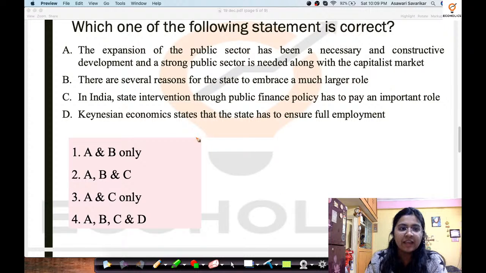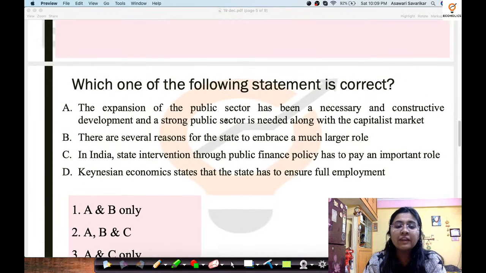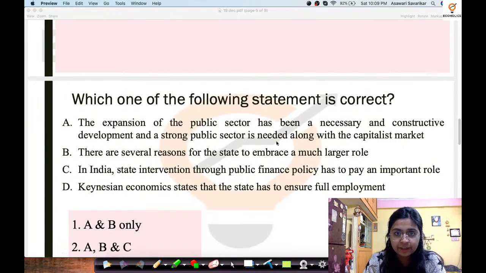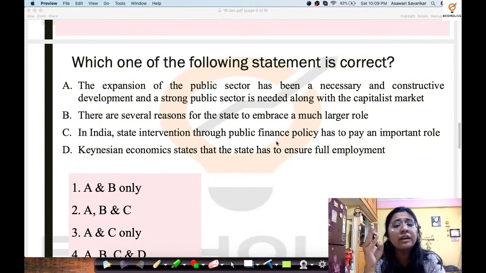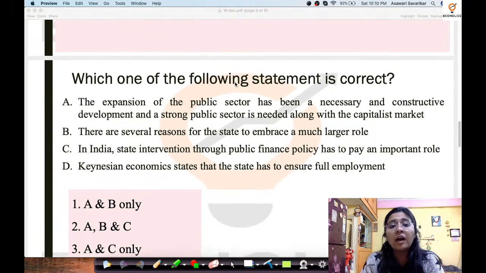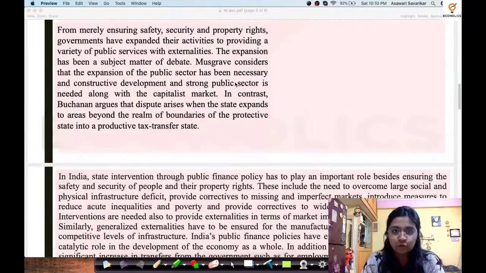Now according to the passage, we are always going to go according to the passage. Whenever a question arrives which is not application based or inferential based, it means it's a direct question, and direct questions are always answered in the passage. The hints are going to be given in the passage. The statements for which the hints are not given are not going to be marked as correct options.